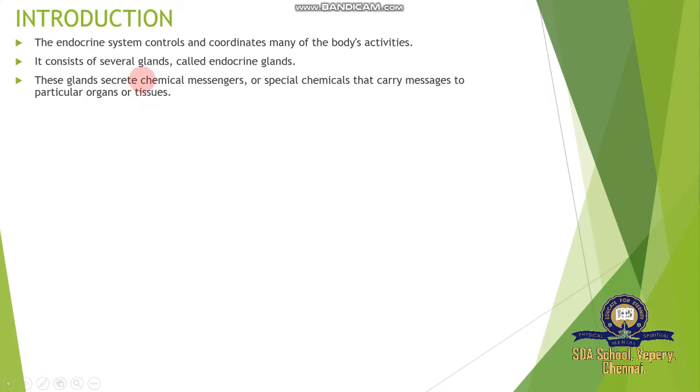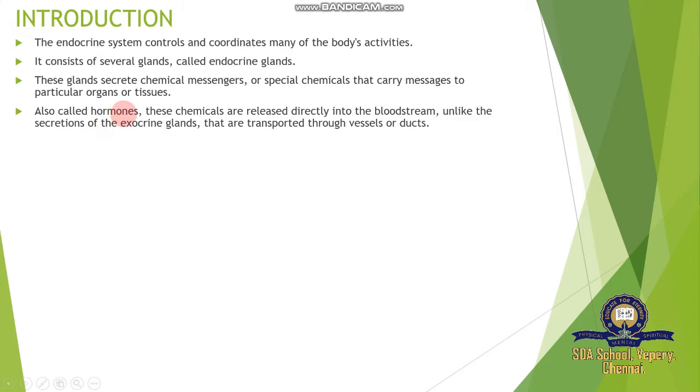So these glands secrete enough amount of a hormone. When it reaches the target organ, this organ becomes very active to secrete, and active for other actions, because it acts as a messenger that carries a message, so it is also called a hormone. So this endocrine gland secretes a hormone.